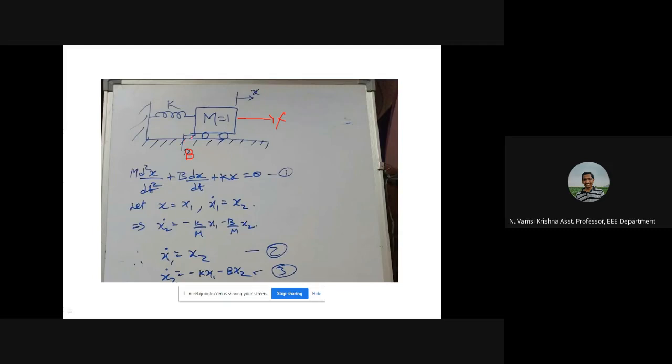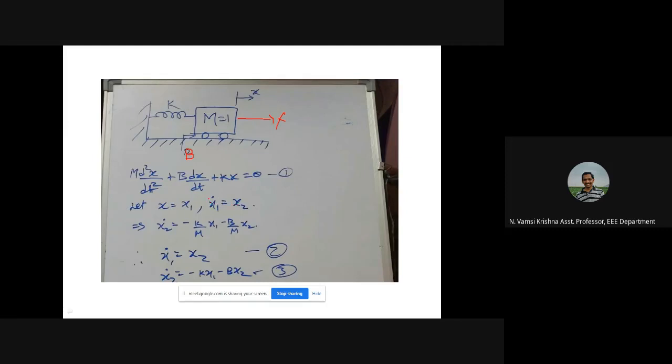Friction will not store any energy. It is only dissipating energy. So two state variables, two energy storing elements, two state variables. So x equal to x1, x1 dot equal to x2. So x1 represents displacement, x1 dot represents x2, which is velocity.